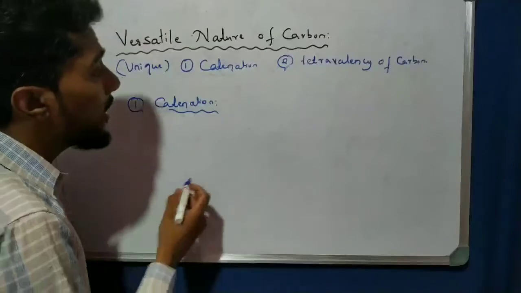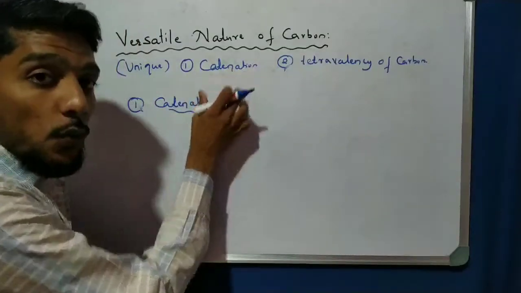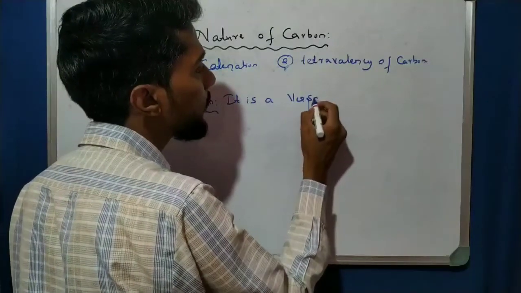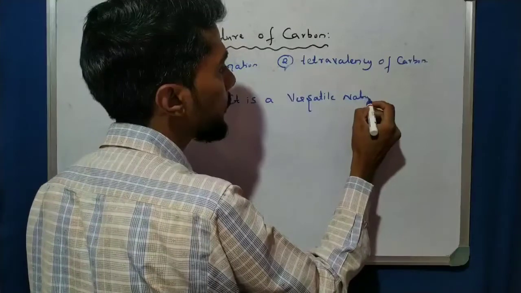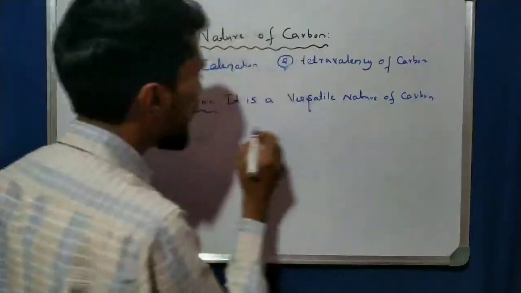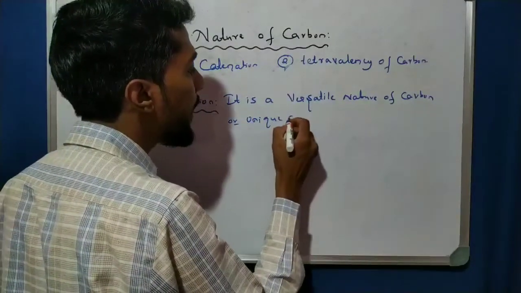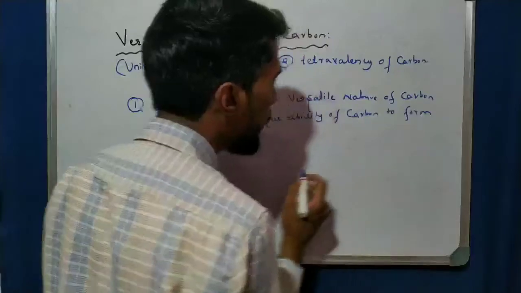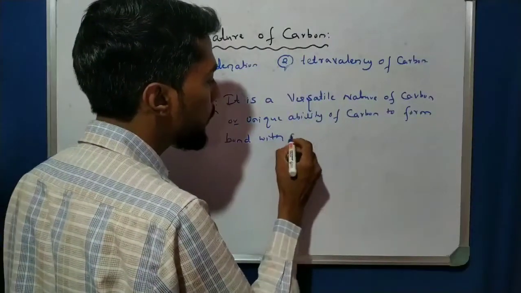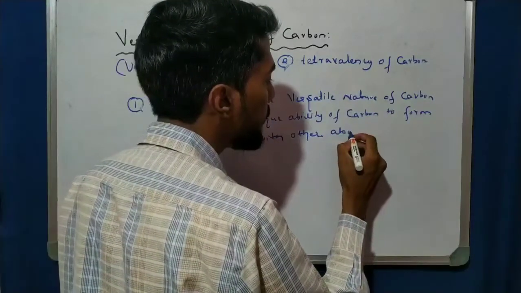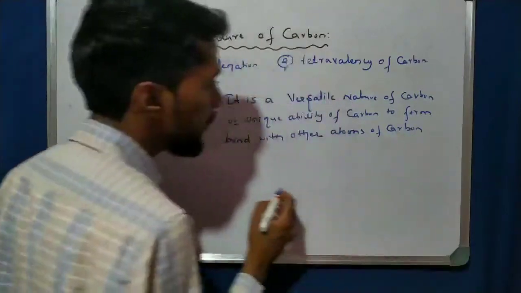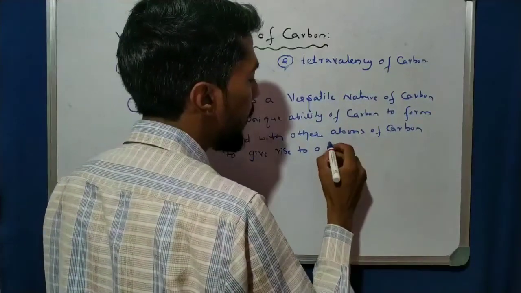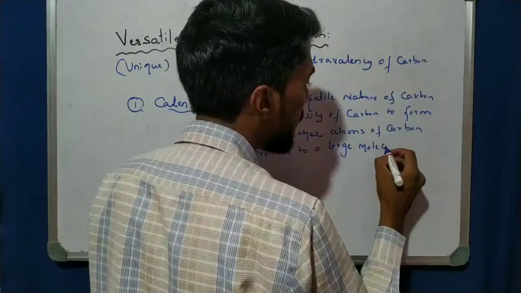So what is catenation? Catenation is a versatile property of carbon itself. Write: it is a versatile nature of carbon, or also write: it is a unique ability of carbon to form bonds with other atoms of carbon to give rise to large molecules.